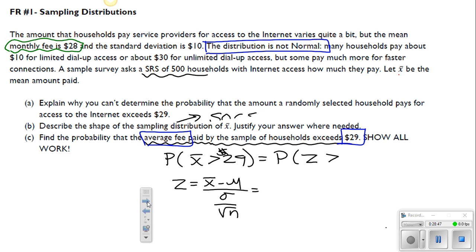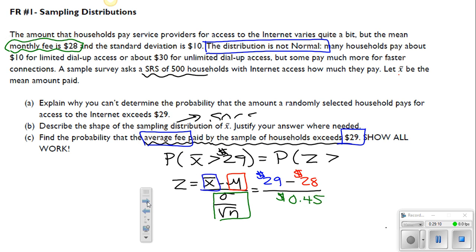Now here, this X bar is going to be $29. So that's going to be $29 there. We're going to subtract out the mean here, which is going to be $28. And then our standard deviation here should be divided by, we already computed that, that 45 cents that we computed. All right?